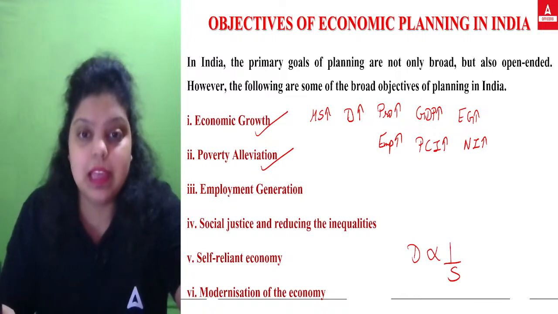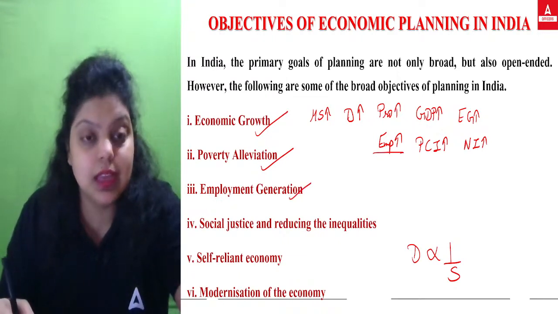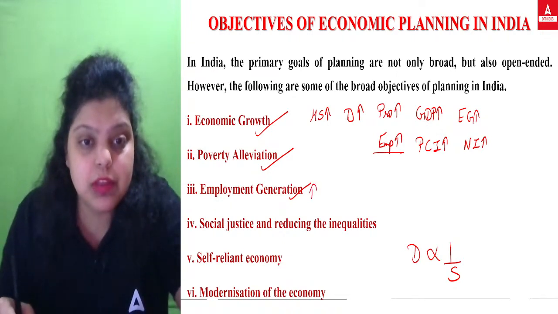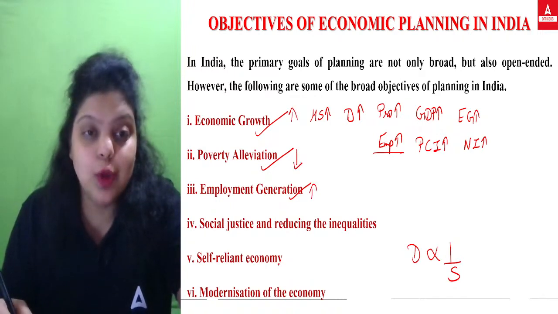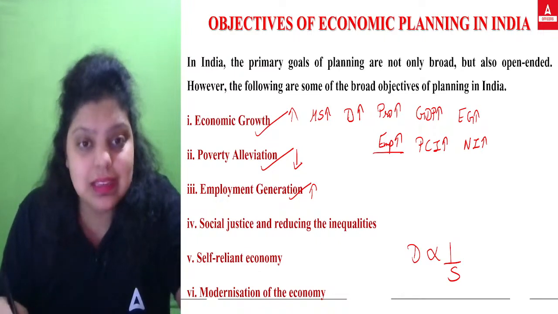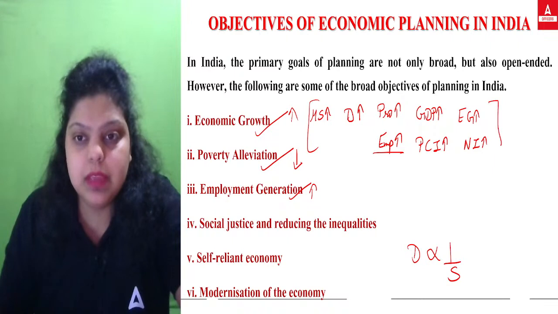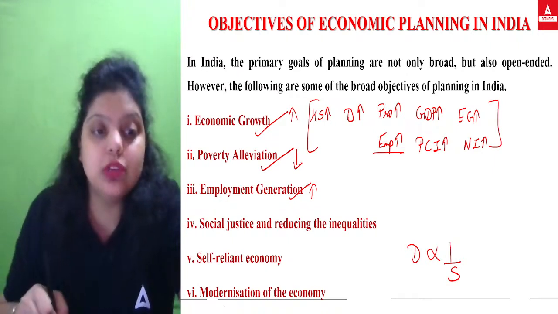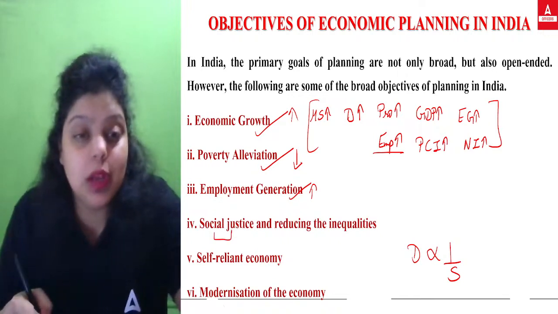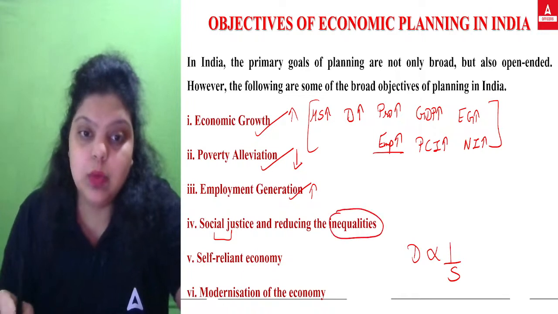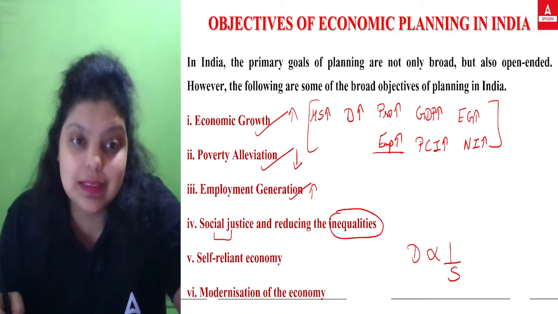Okay, apart from that, as you can see, employment generation is increasing. So what are the objectives of doing economic planning? To increase the employment generation, to decrease the poverty, to increase the economic growth. These are the objectives for which we are doing the economic planning in the country. And this is how you will be able to achieve your objectives of economic planning. Now, social justice means providing equal opportunities to everyone. And you will be able to do that, and you will be able to reduce the inequalities in the country.